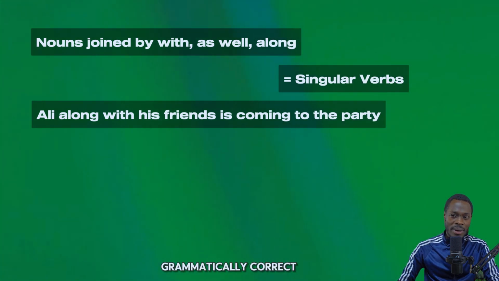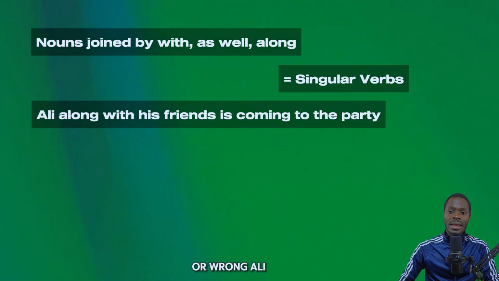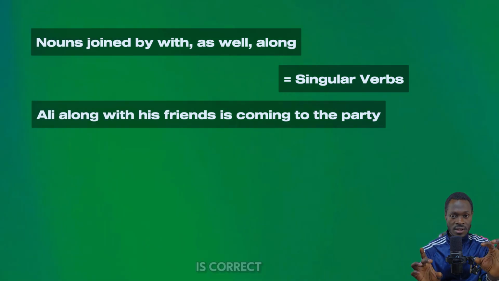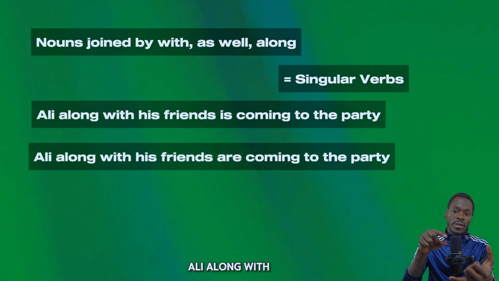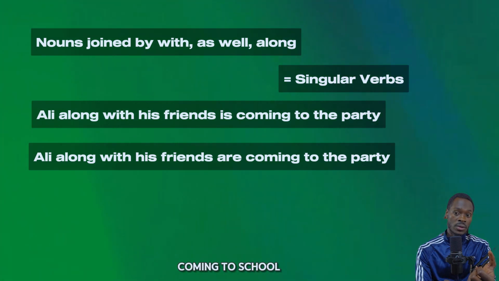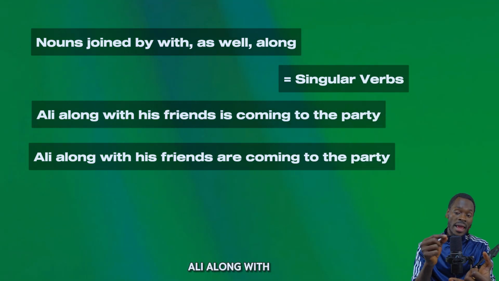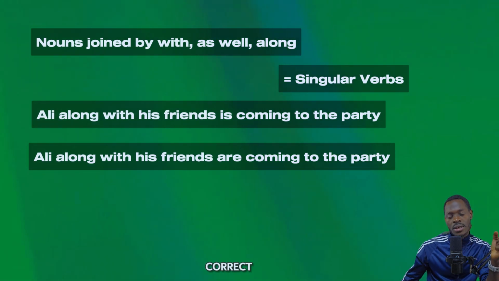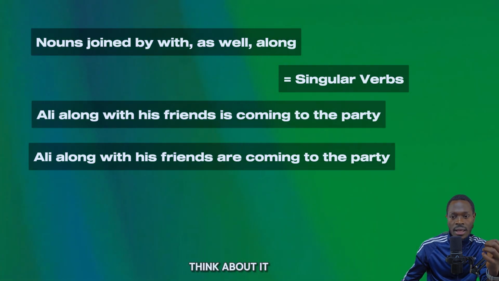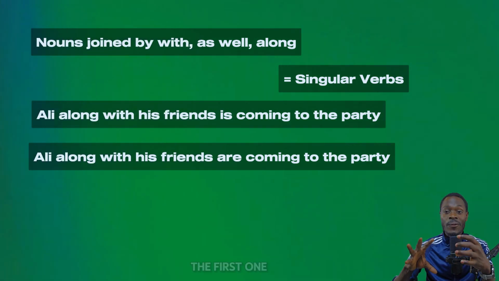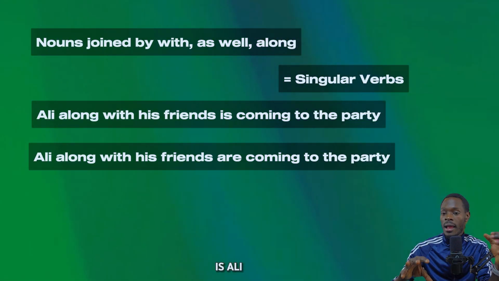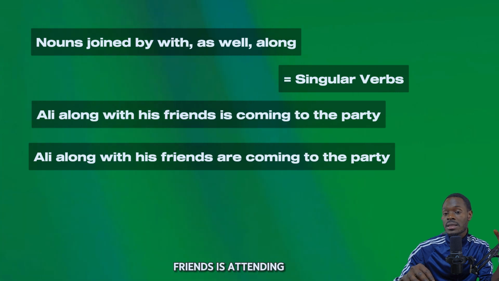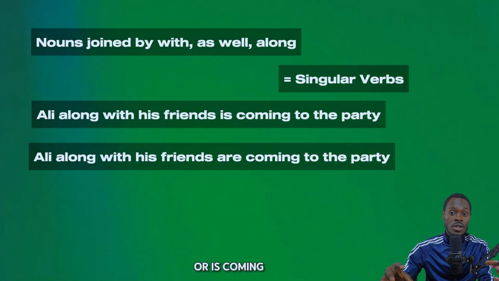Is this grammatically correct? Is this correct or wrong? Which of these two sentences is correct here? Ali, along with his friends, is coming to school today. Ali, along with his friends, are coming to school today. Which of these two sentences is correct? Take a moment to think about it. The first one is correct: Ali, along with his friends, is coming to school today.